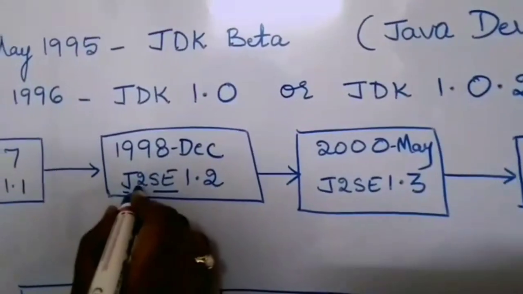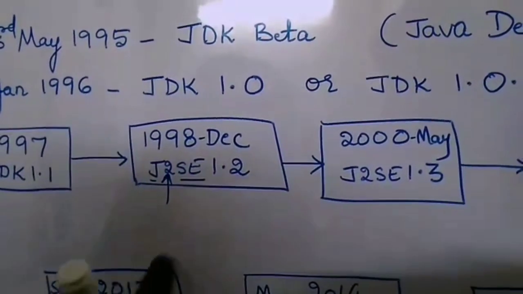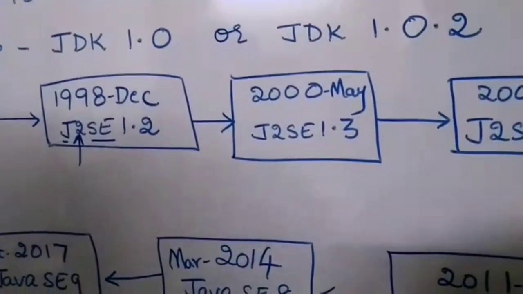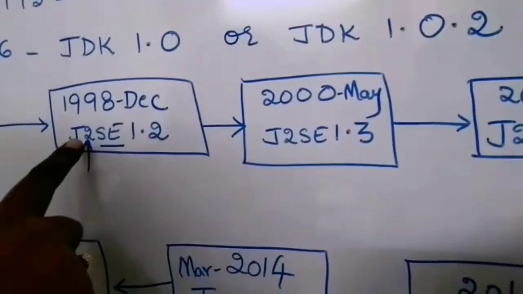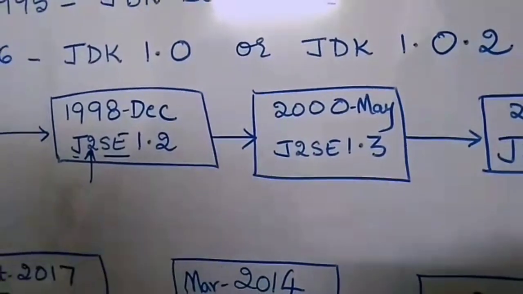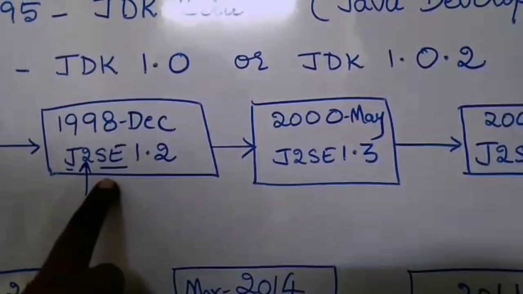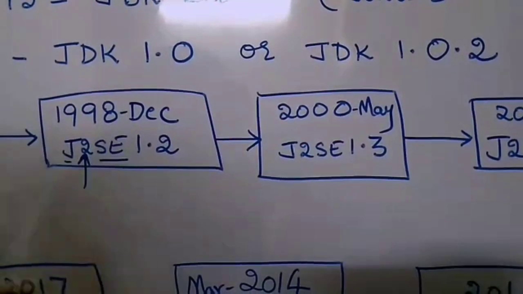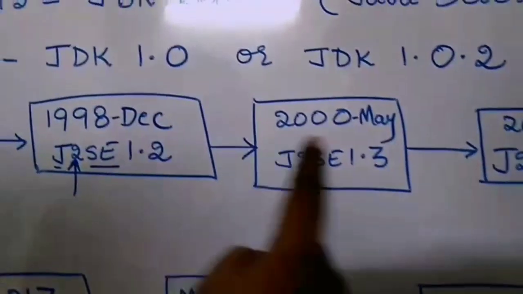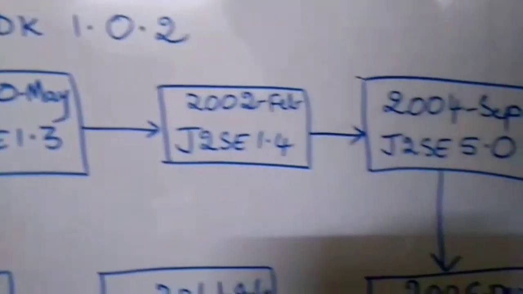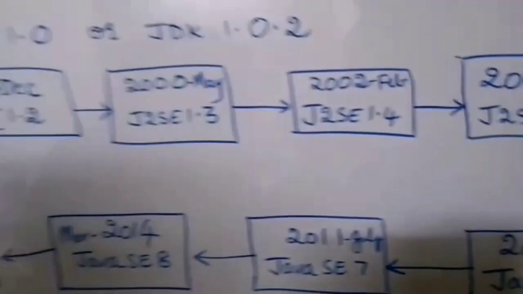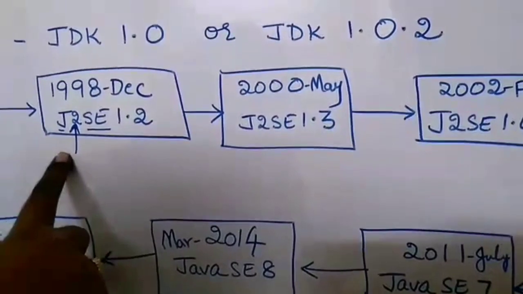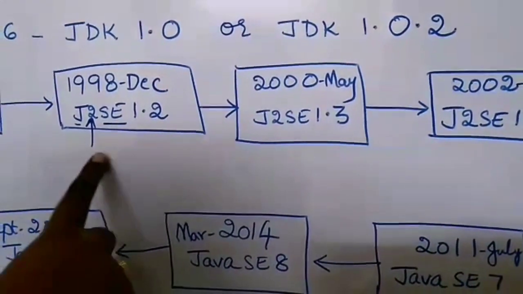Now what does this 2 represent? This 2 represents the version number in which major changes to Java were made. They wanted to emphasize that version 2, and that's the reason they included the 2. How is it pronounced? J2SE is pronounced as Java 2 Platform Standard Edition. In these particular years these versions were released, and all these three versions share the same naming convention, which is J2SE.